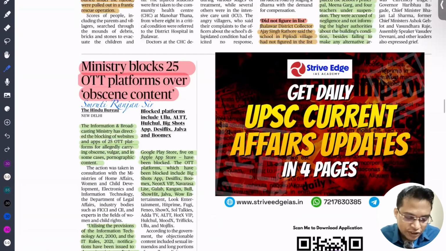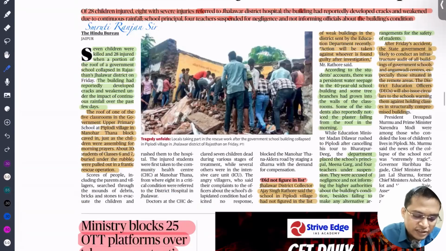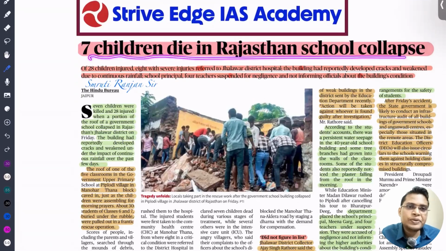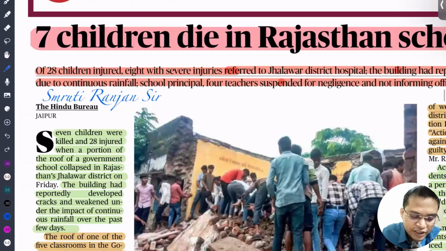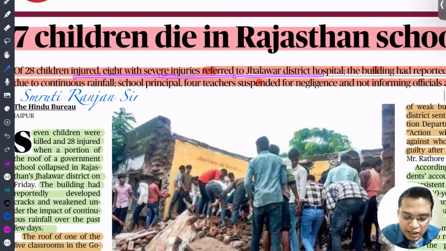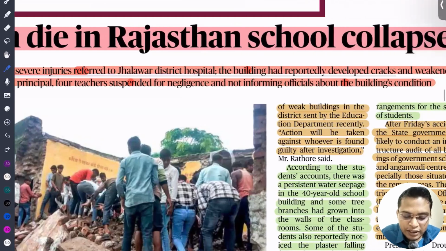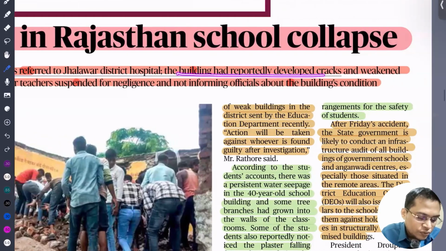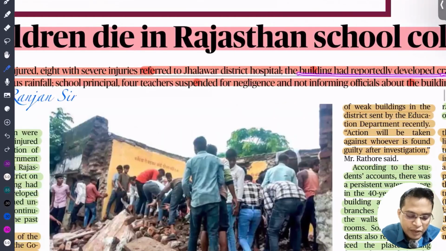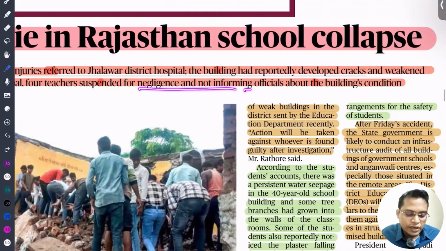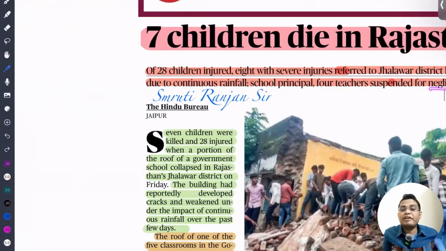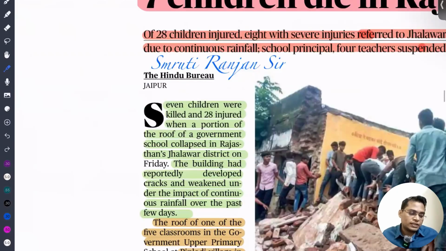So next important news is children die in Rajasthan school collapse. This can be a very good case study in your ethics. 28 children were injured, eight severely injured and referred to the Jhalawar district hospital. The building had reportedly developed cracks and weakened due to continuous rainfall. The school principal and four teachers were suspended for negligence and for not informing officials about the building condition. So this can be a very good case study in your ethics.